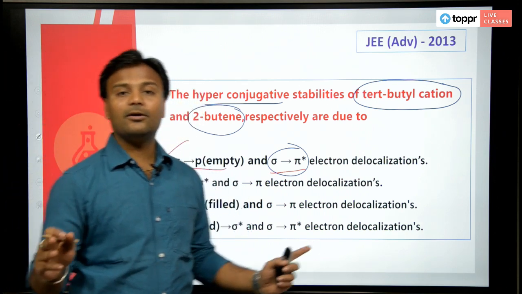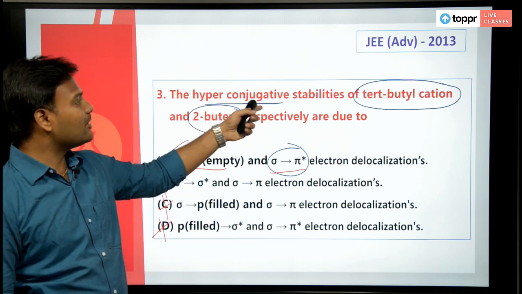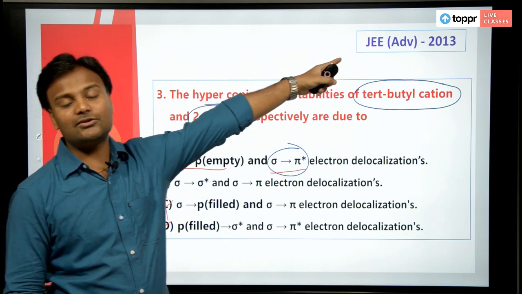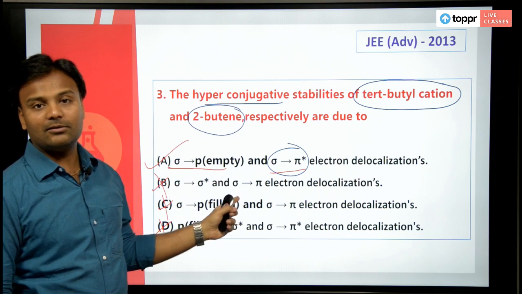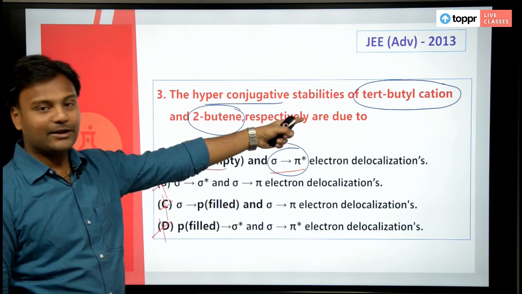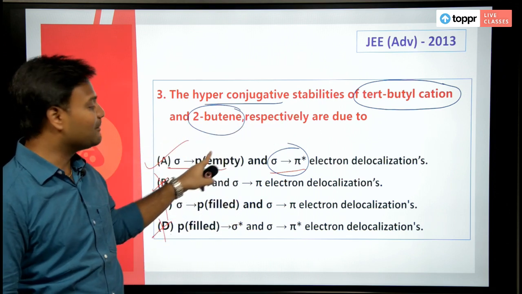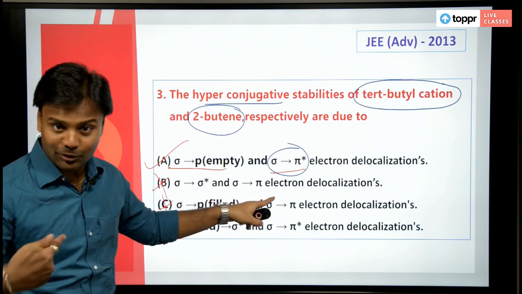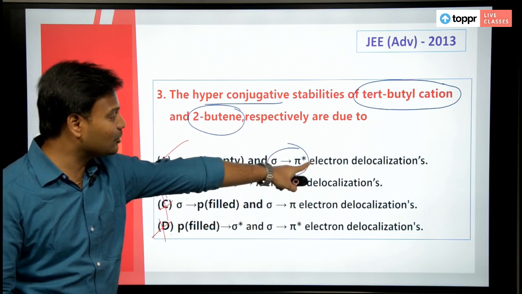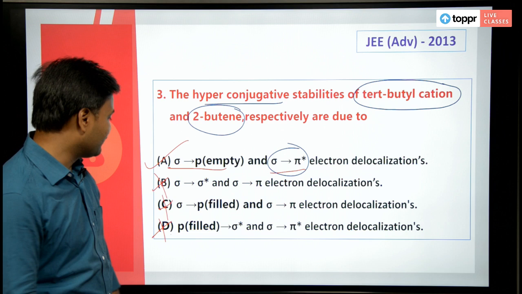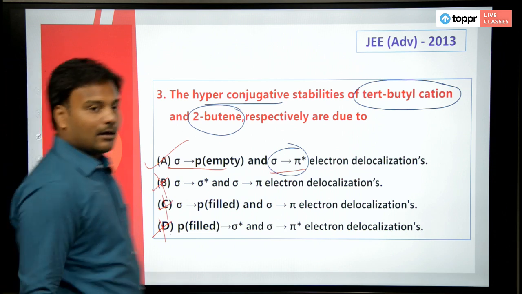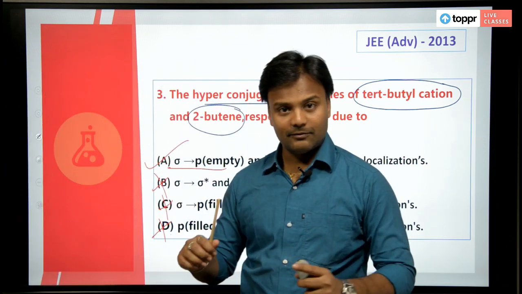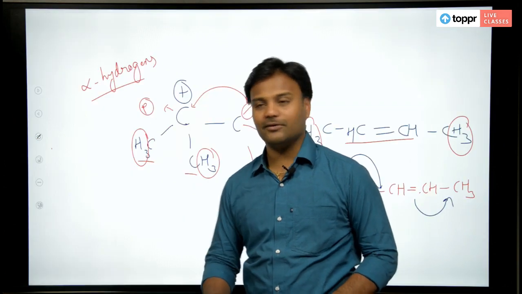Is it clear to you? The hyperconjugation stabilities in JEE Advanced 2013, we have found out that in tertiary butyl cation, it is because of sigma to empty p orbital delocalization. Here again, sigma to pi star electron delocalization. Okay, we will quickly move on to the next question.